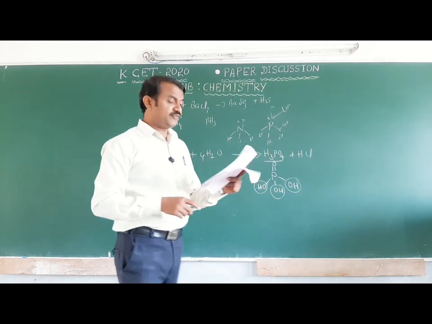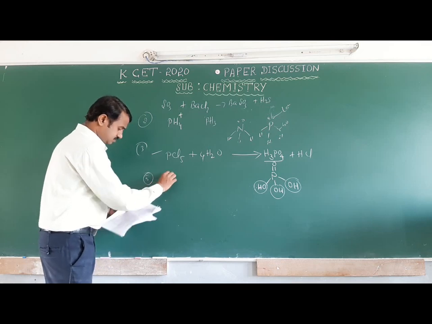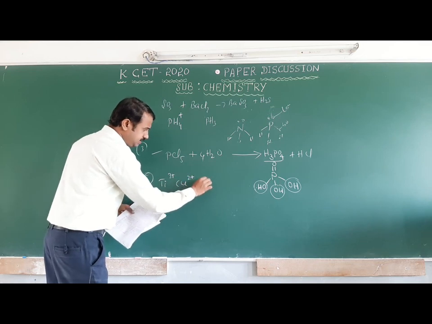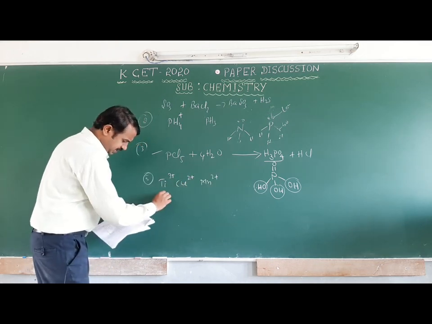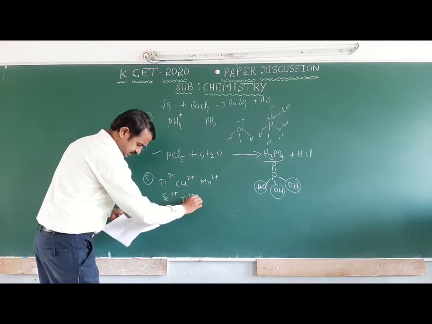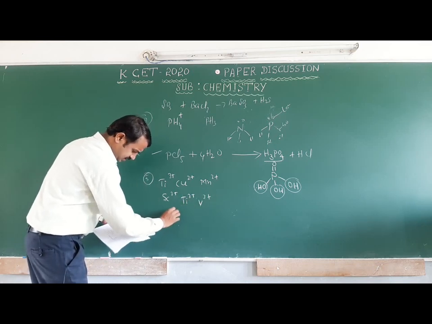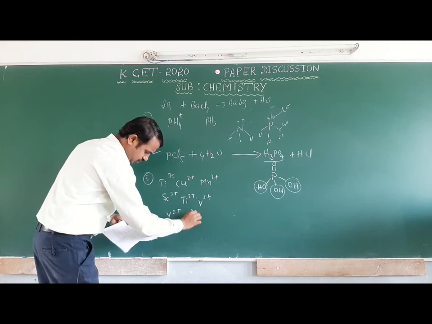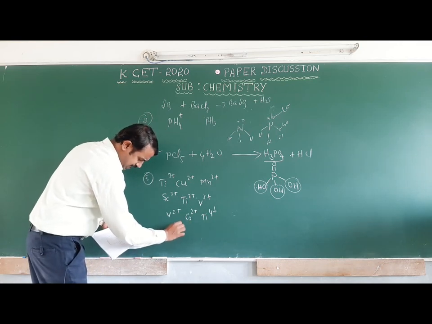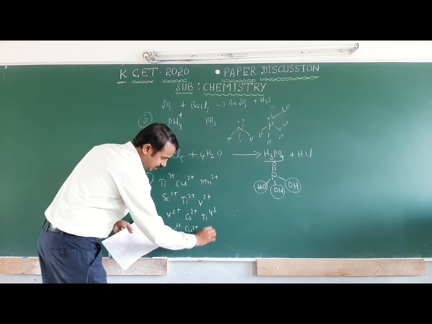Okay, listen here. The first one, titanium 3 plus, copper 2 plus, Mn 3 plus. Option B, scandium 3 plus, titanium 3 plus and vanadium 3 plus. Next, option C, vanadium 2 plus, cobalt 2 plus, titanium 4 plus. Last one, nickel 2 plus, copper 2 plus and zinc 2 plus.